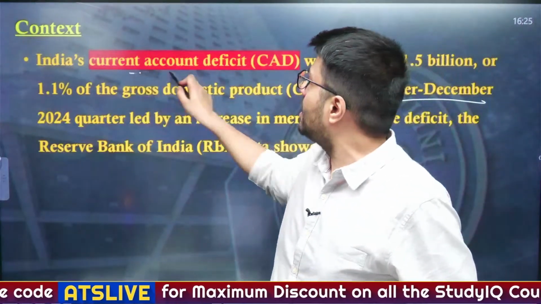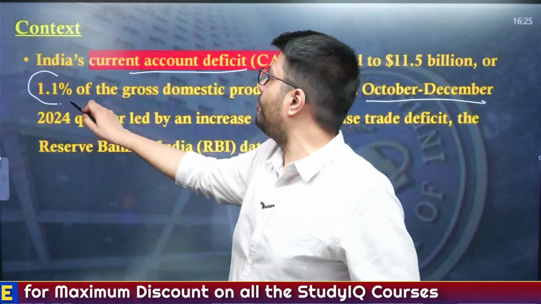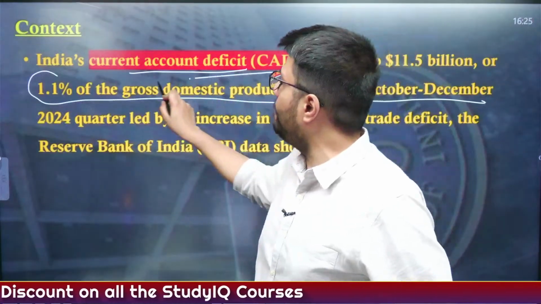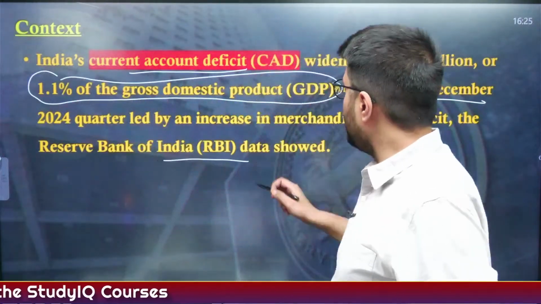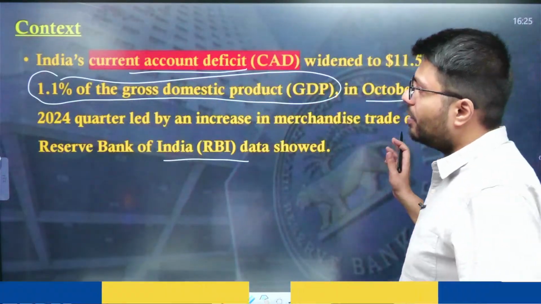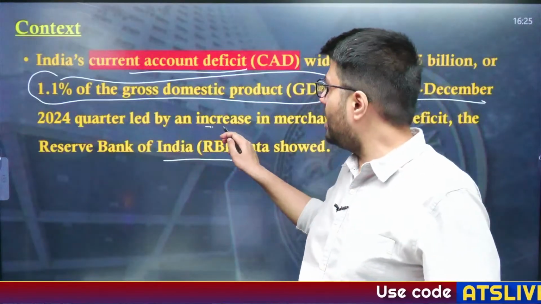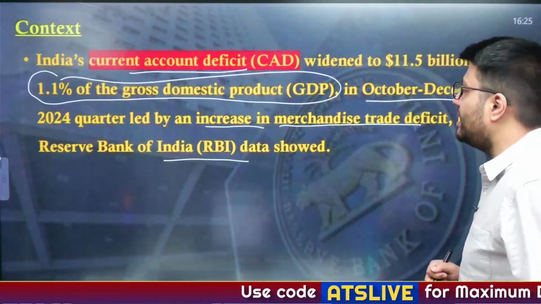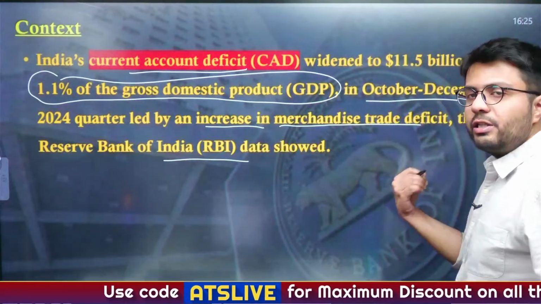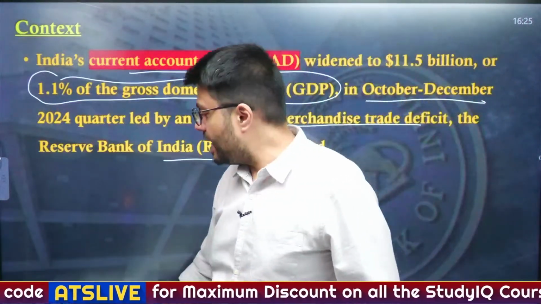Now, the context of this article is that in the last quarter, October to December, India witnessed a current account deficit amounting to 1.1% of its GDP. This figure was released by the RBI. The current account deficit happened due to an increase in merchandise trade deficit, that is the difference between import and export of goods in India.